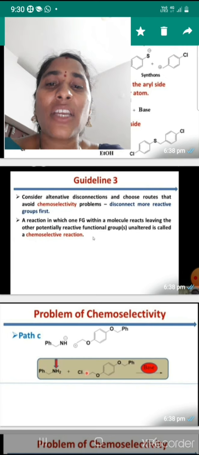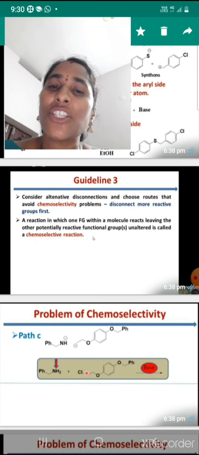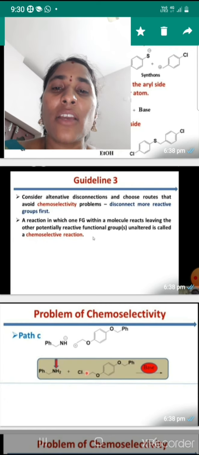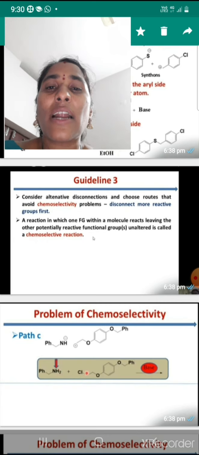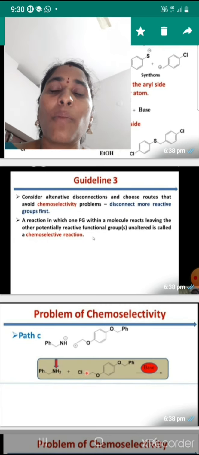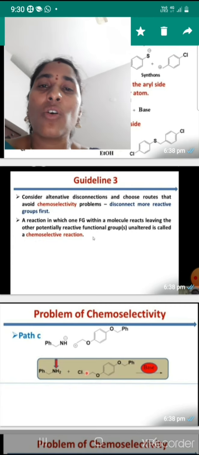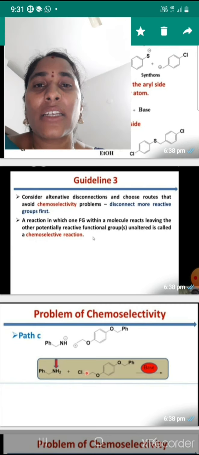A reaction in which one functional group within a molecule reacts, leaving the other potentially reactive functional group unaltered, is called a chemoselective reaction. For example, if the molecule contains two functional groups, but only one is more reactive than the other, which one is the more reactive functional group? That will be disconnected first.